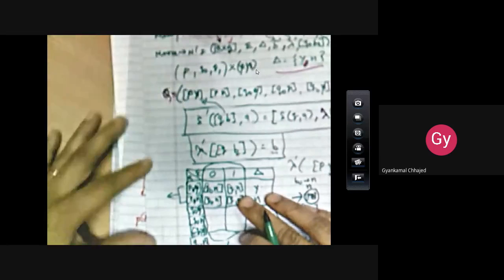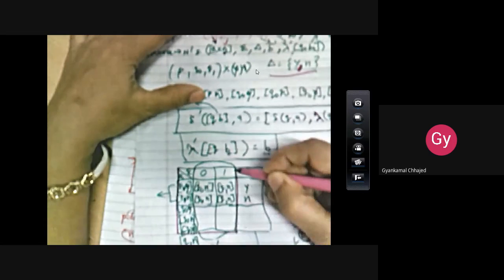Now we will be finding out the entries for this. So what are the entries here? We are interested in finding out delta as well as delta dash as well as lambda dash. So where will be the delta dash? If you can see here, let me mark.